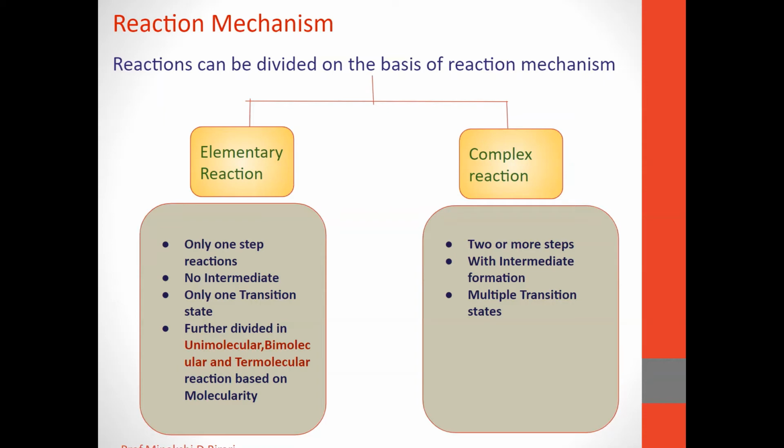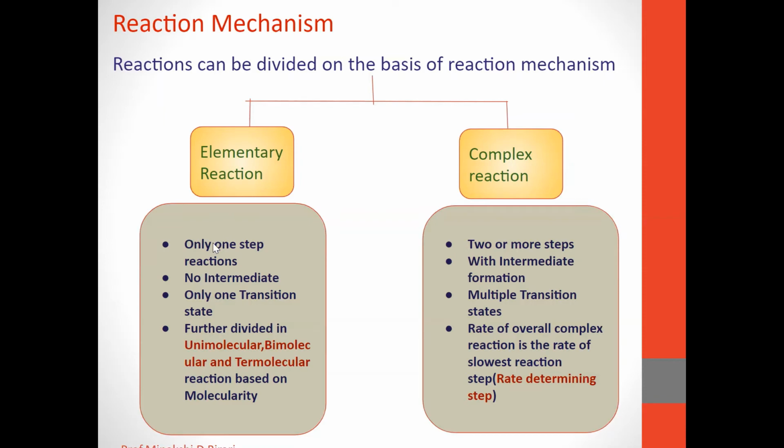Again, the transition states observed in complex reactions are multiple, and the rate of the overall complex reaction is the rate of the slowest reaction step, which is called the rate determining step. So when we distinguish elementary reactions and complex reactions, we should remember these points.